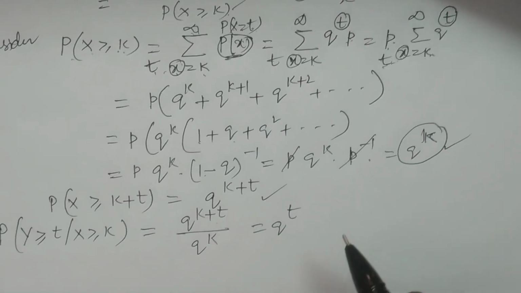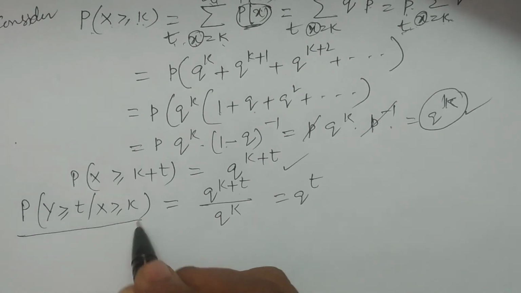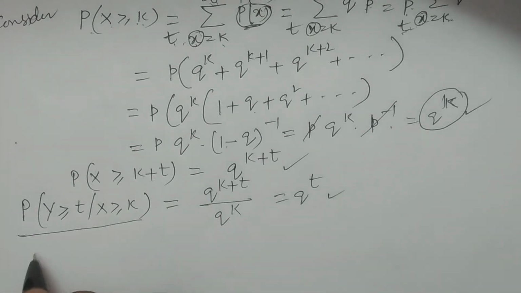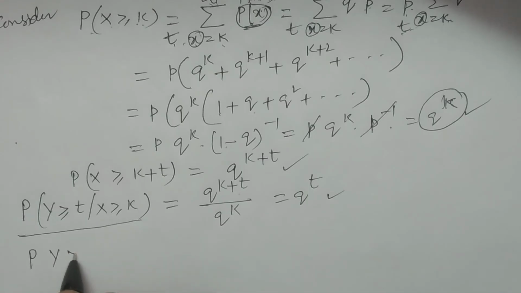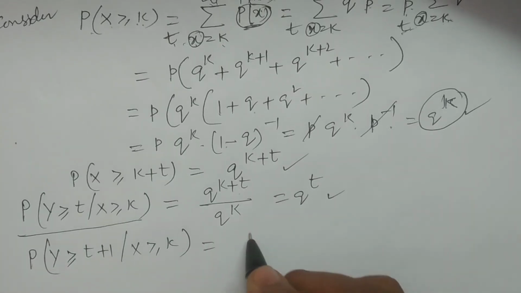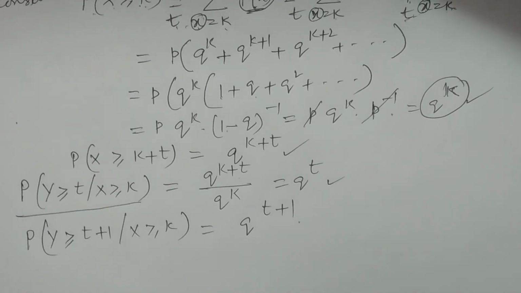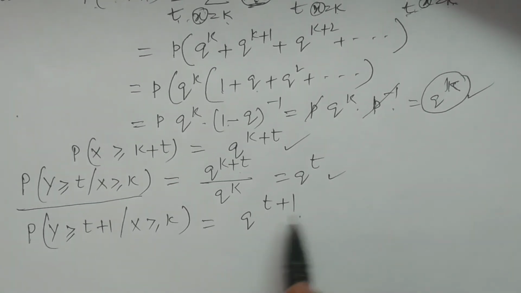And again you observe here, probability of y greater than or equal to t given x greater than or equal to k is equal to q power t. Then we can also write probability of y greater than or equal to t plus 1 given x greater than or equal to k. In a similar fashion, you can easily obtain that it is q power t plus 1. So now you substitute in equation 1.